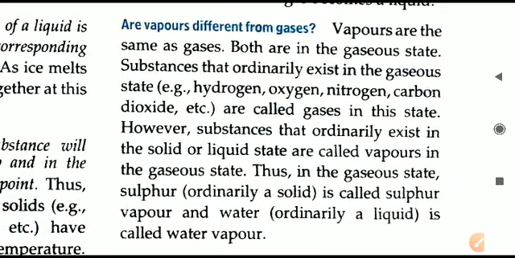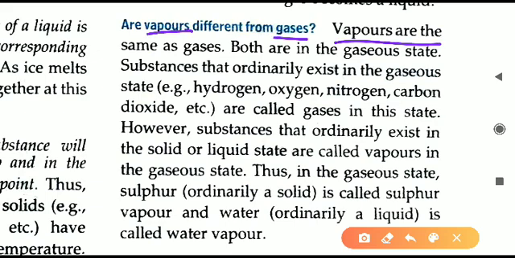We have seen there is generally some confusion between vapors and gases. What are the differences between them? Most of the time, don't confuse them. They are not different things. Vapor and gas are both the same thing. Both are in the gaseous state. Vapors are in the gaseous state, and gas is also in the gaseous state. But why are these two terms used? That is explained here.